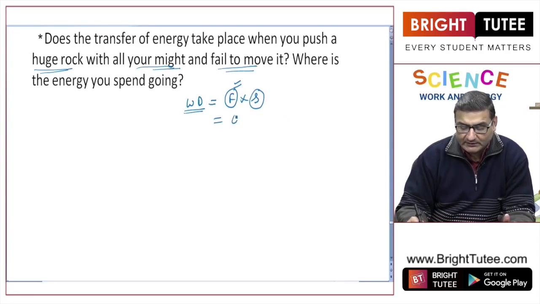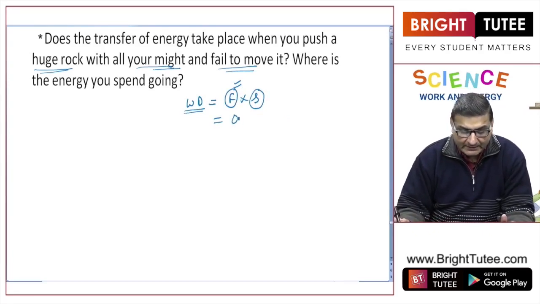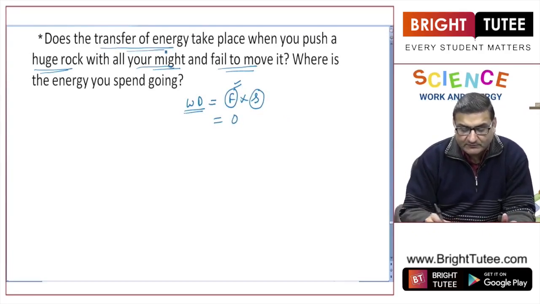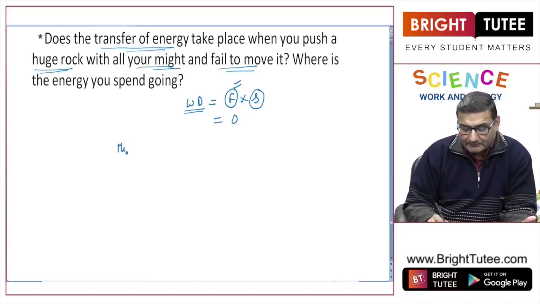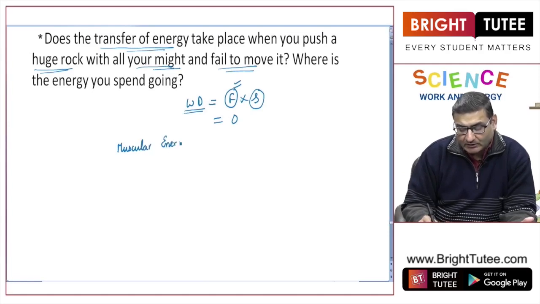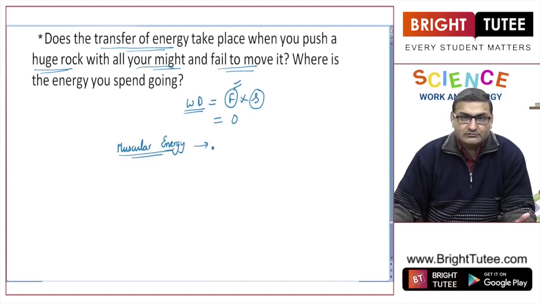The work done will be zero, but there must be some transfer of energy. Why? Because I am spending a lot of my muscular energy in pushing that huge rock.